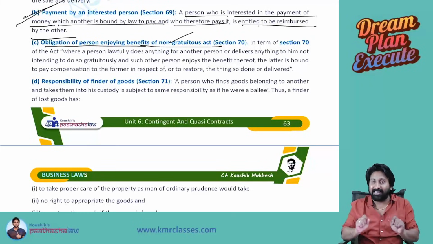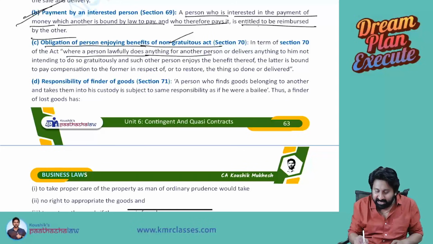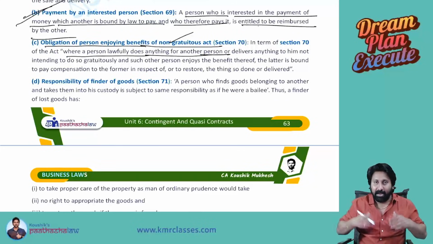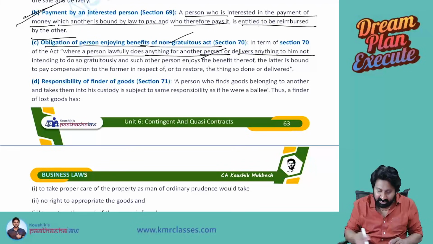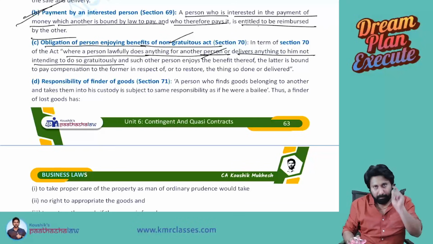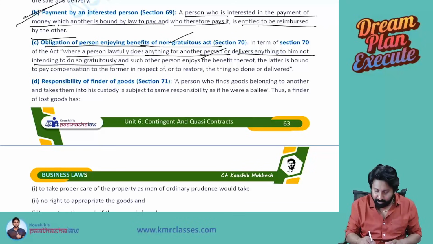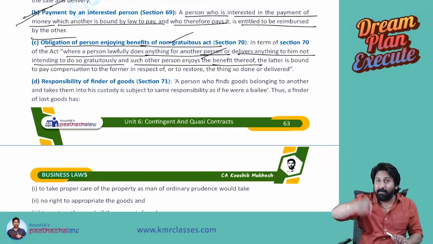Now, what are the things that are there? See here. Where a person lawfully does anything for another person, or delivers anything, not intending to do it gratuitously, and such other person enjoys the benefit, the latter is bound to pay compensation to the former in respect of, or to restore, the thing so done or delivered. I am the librarian. I lawfully gave one book to another person, not out of love and affection but for commercial substance. Because of having that book, you are getting a benefit of 5,000.